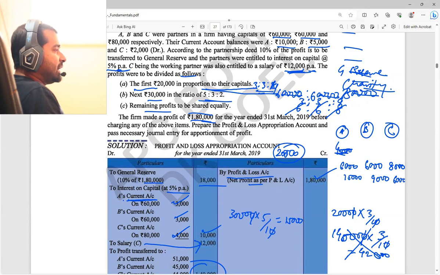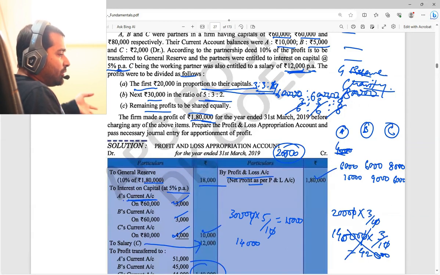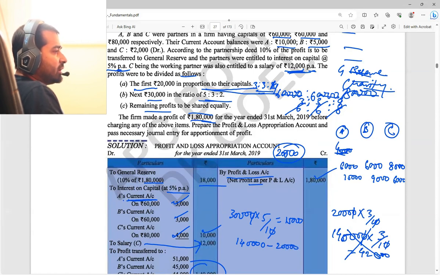Next part says the remaining amount is distributed equally. Now the total profit was 1,40,000. Out of it I have already taken 20,000 and distributed it as 3:3:4, and 30,000 more as 5:3:2.